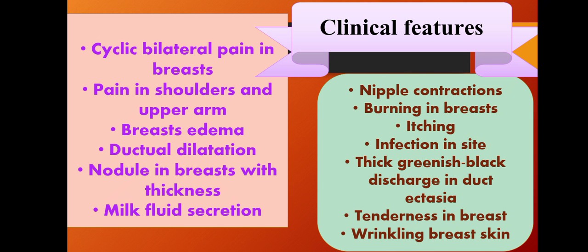Then ductal dilatation, nodules in the breast with thickness, milk fluid secretion, nipple contraction, burning in the breast, itching, infection at the site, thick greenish black discharge in duct ectasia, tenderness in the breast, wrinkling of breast skin. These are all the clinical features shown by a lady's breast having a benign tumor.